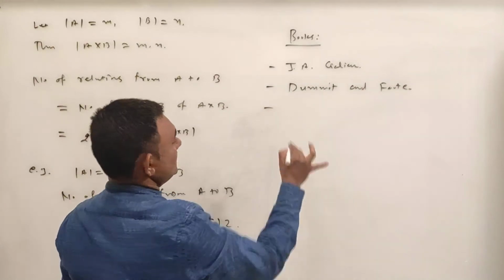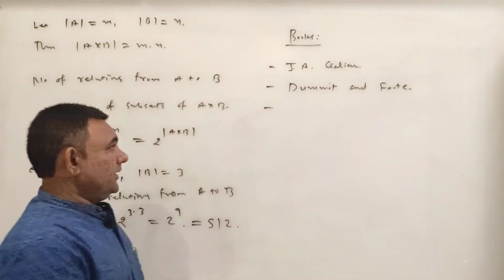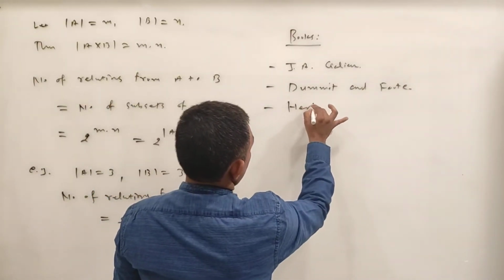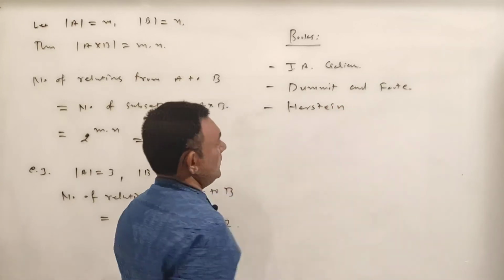Then the third one is Herstein. Herstein is a nice book.